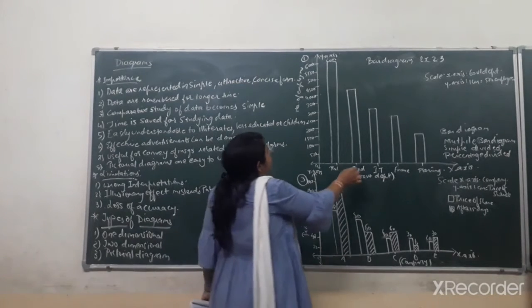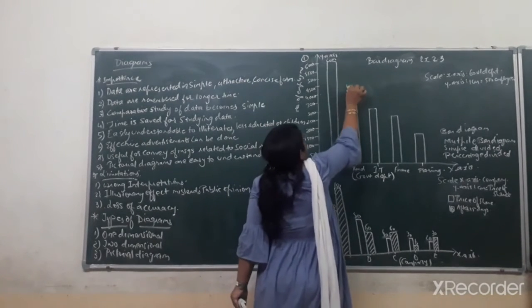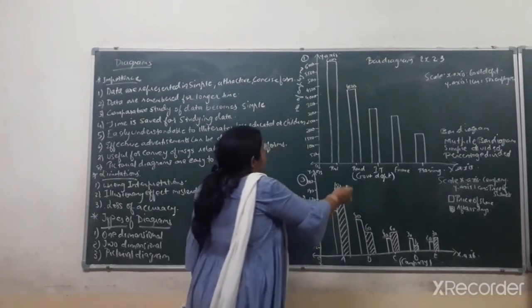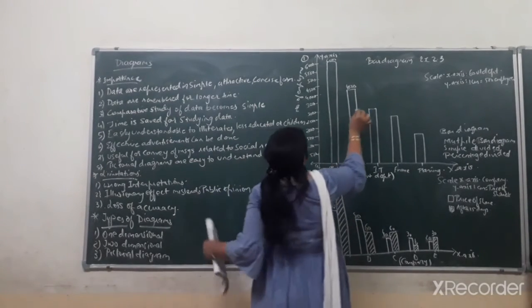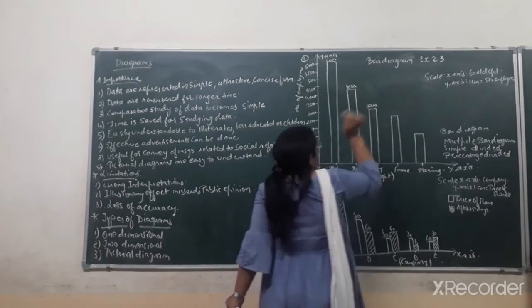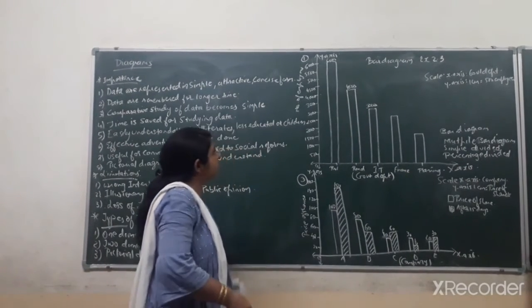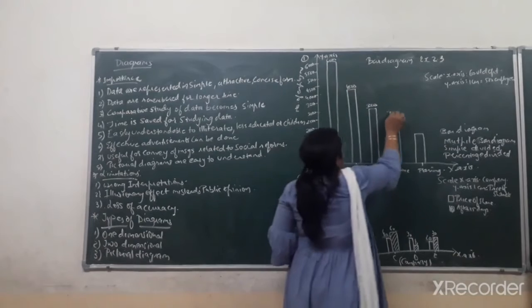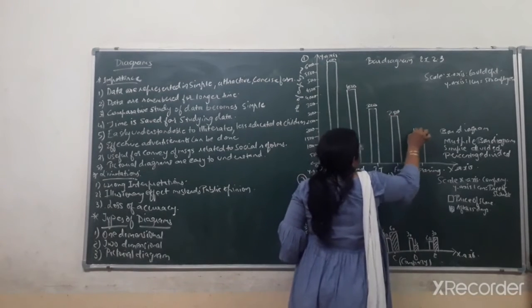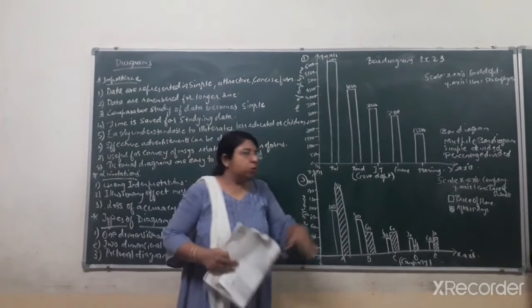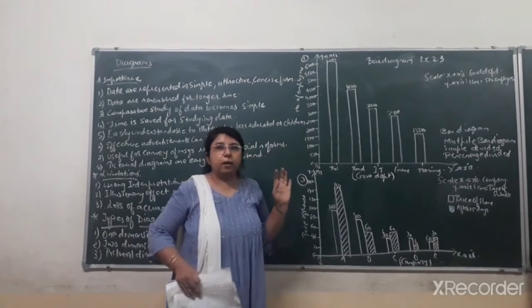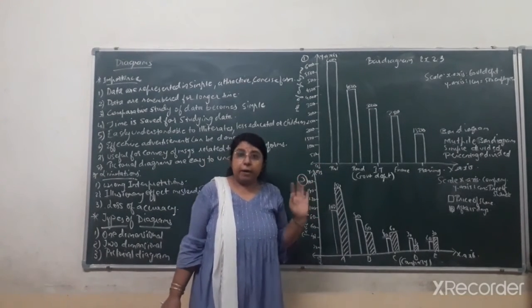Then afterwards, in case of road, the number of employees that is 4,000. In case of IT department, the number of employees that is 3,000. Okay. In case of finance department, the number of employees that is 2,500, and in case of planning, the number of employees that is 1,500. So in this way, you have to represent the data in a bar diagram.